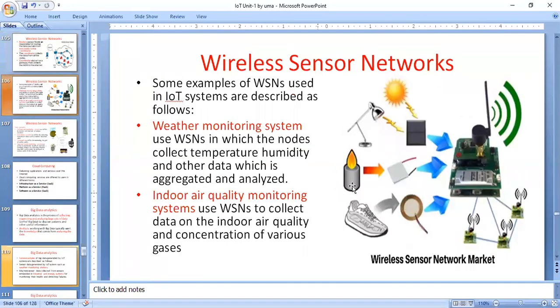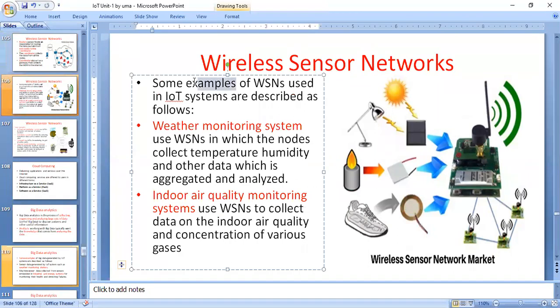Some examples for wireless networks: what are the examples? Here you have a weather monitoring system. It will identify the temperature and the humidity. The weather monitoring system uses wireless sensor networks in which the nodes collect the temperature, humidity, and other data, which is aggregated and analyzed. Here, this is for performing some aggregation.